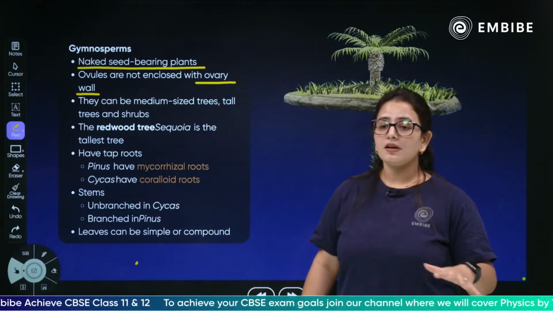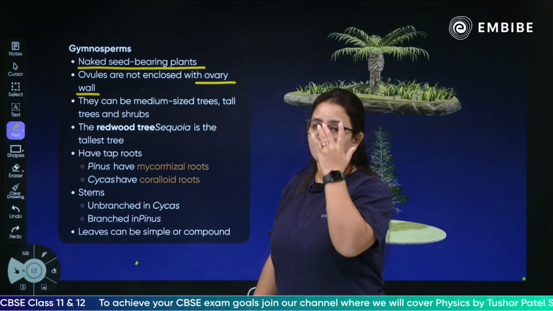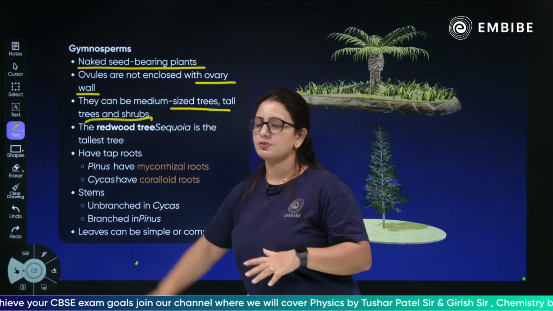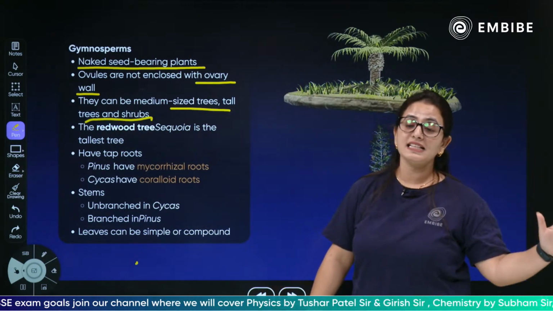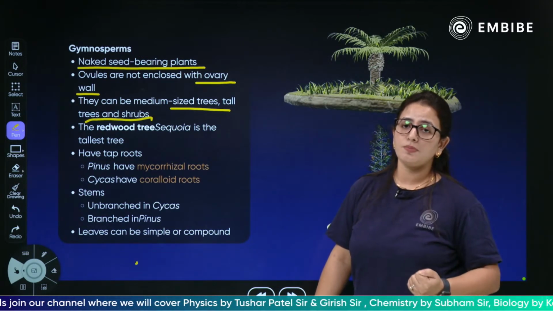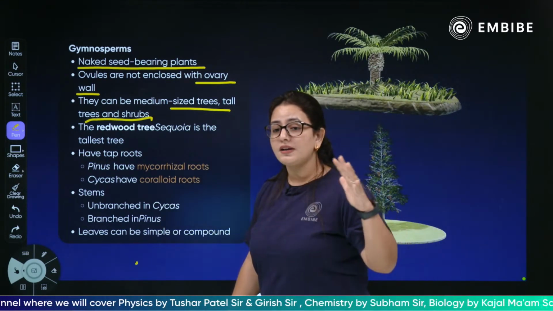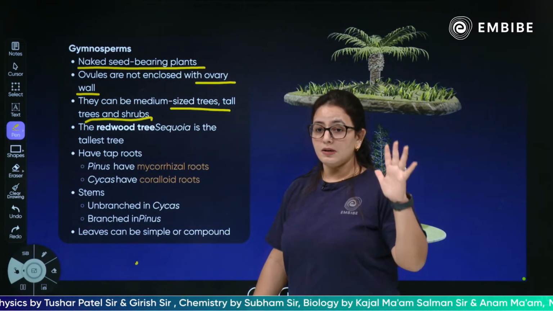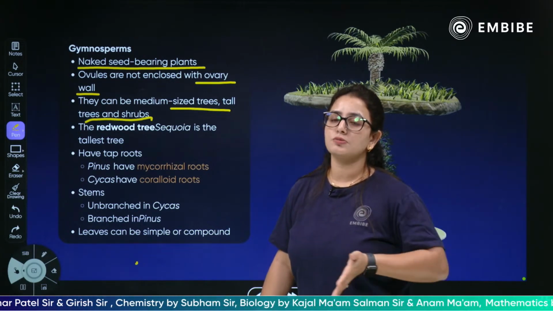Yes. So children, the size of gymnosperm plants varies: medium sized trees, tall trees, and shrubs. So these are all the kinds of sizes existing in the gymnosperms. They could be extremely tall plants. The sequoia plant, which is about 162 meters tall, belongs to the gymnosperm family.